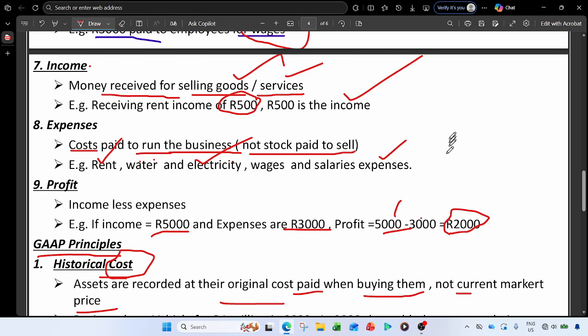Let's say, for example, in 2020 you bought a car for 2 million, but now in 2021 we want to sell that car, and there was an inflation, which means the prices increased.